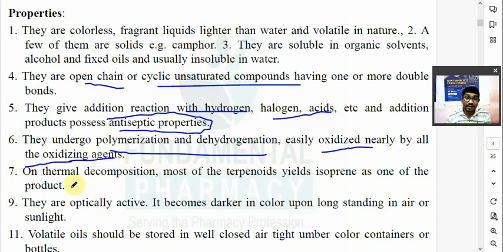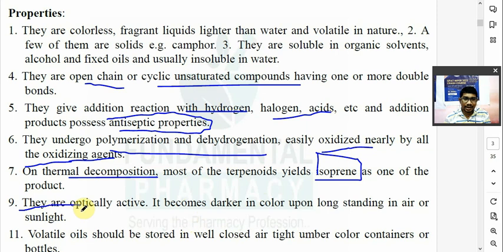On thermal decomposition, most of the terpenoids will give you their monomer. What is their monomer? Isoprene, as one of the products. What is isoprene? The monomer of terpenoids. Terpenoids are (C5H8)n, n times C5H8. It may be 2 times, 3 times, 4 times.